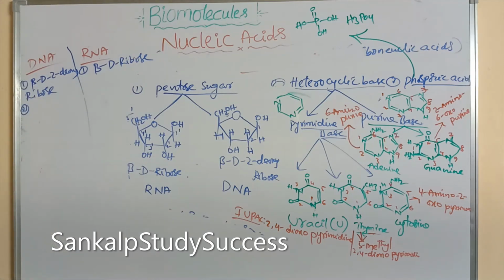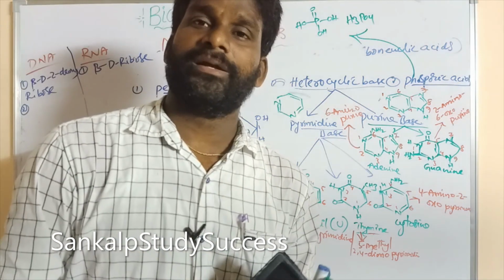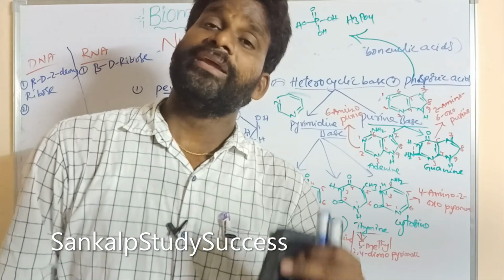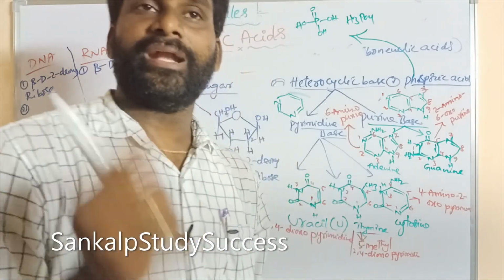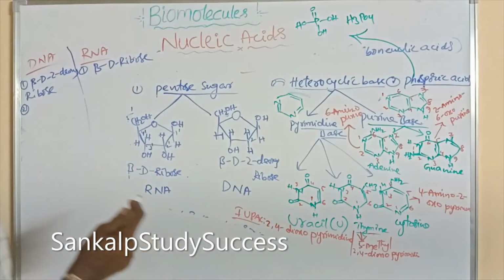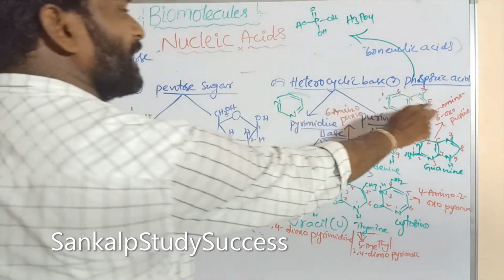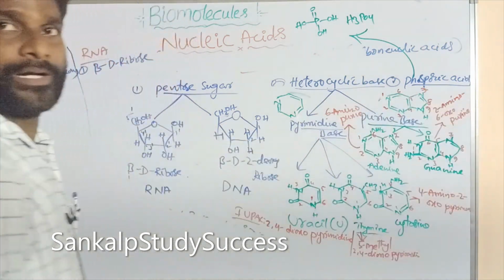And next, DNA and RNA each have 4 bases. What are they? Listen to me. Both DNA and RNA contain the purine bases adenine and guanine, two bases.